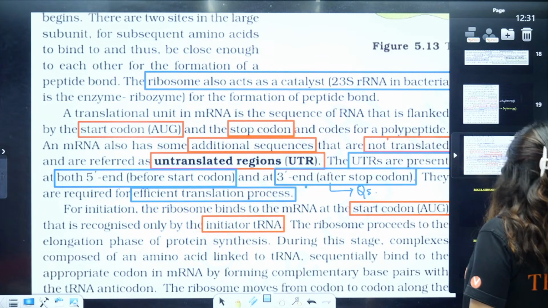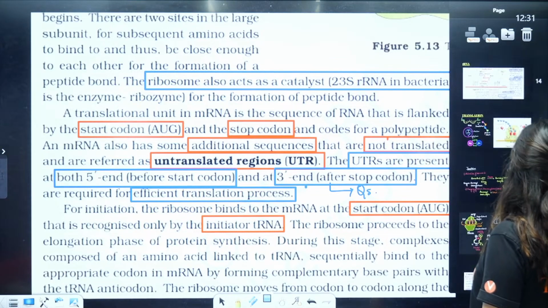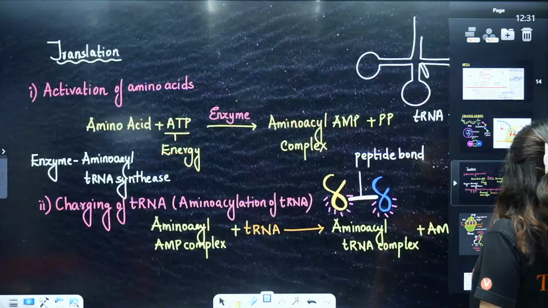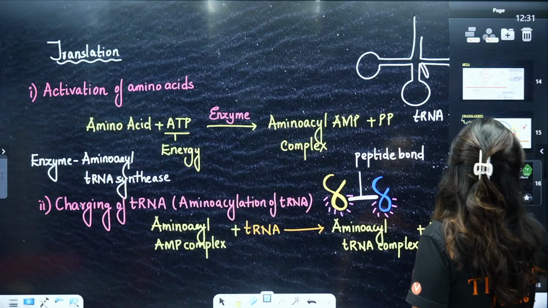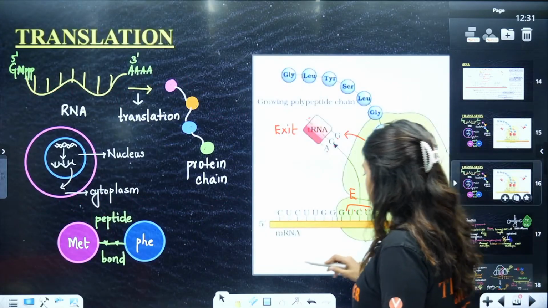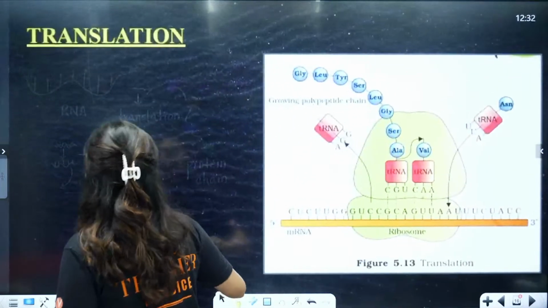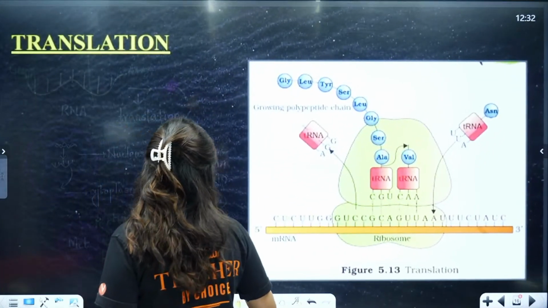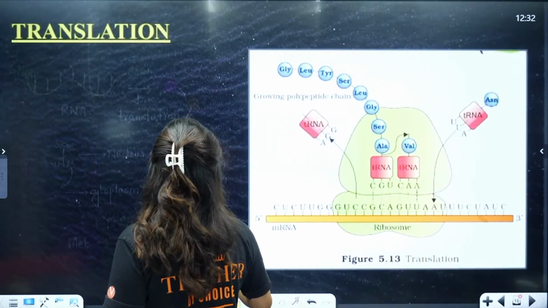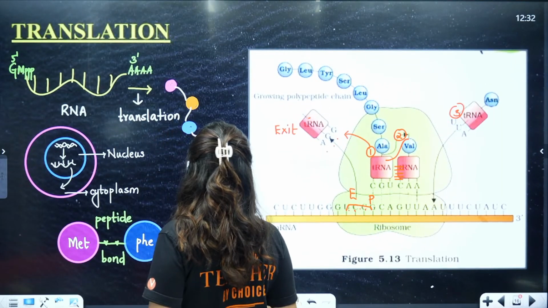So here, where is it? Just duplicating this. Oh, some problem with the board.